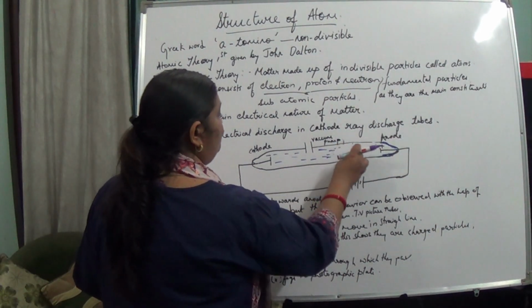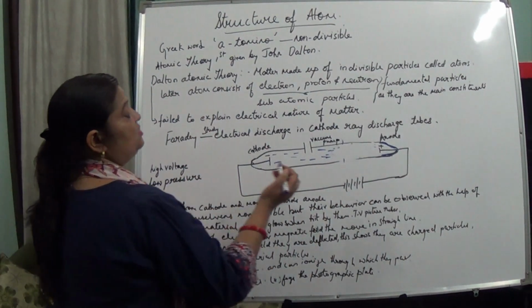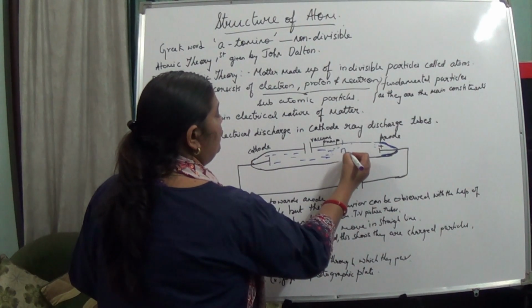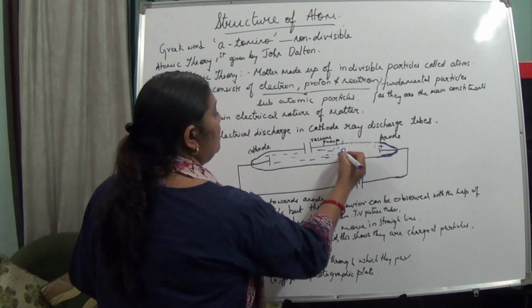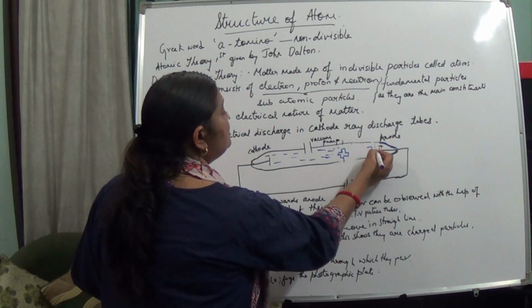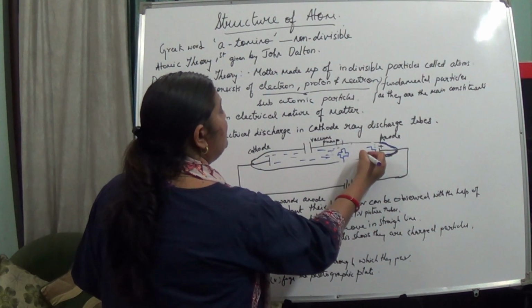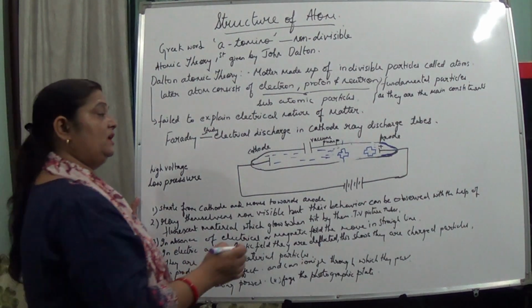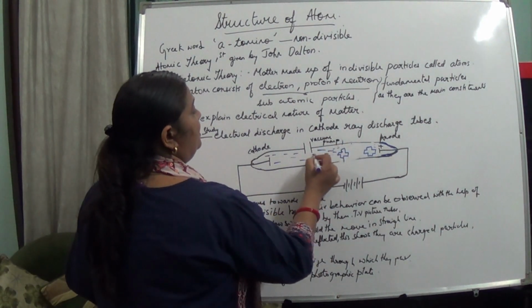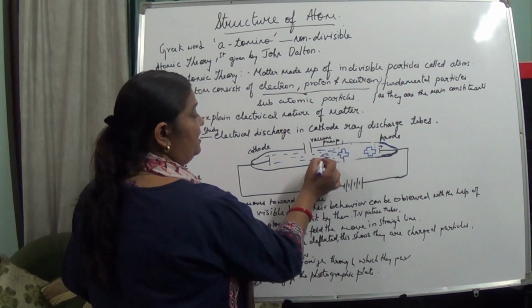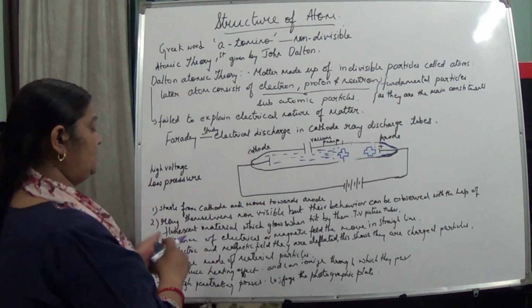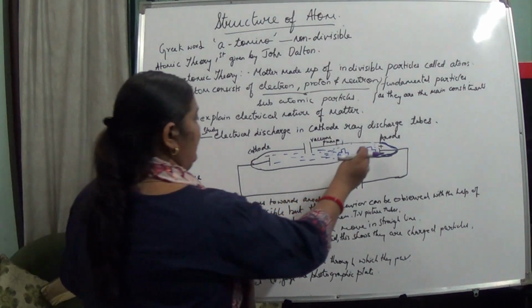Next, they move in a straight line. How was this proved? Some material was put in their path, and it was seen that it cast a shadow. This shows that they moved in a straight line, because something obstructed them, and as a result the shadow was cast.